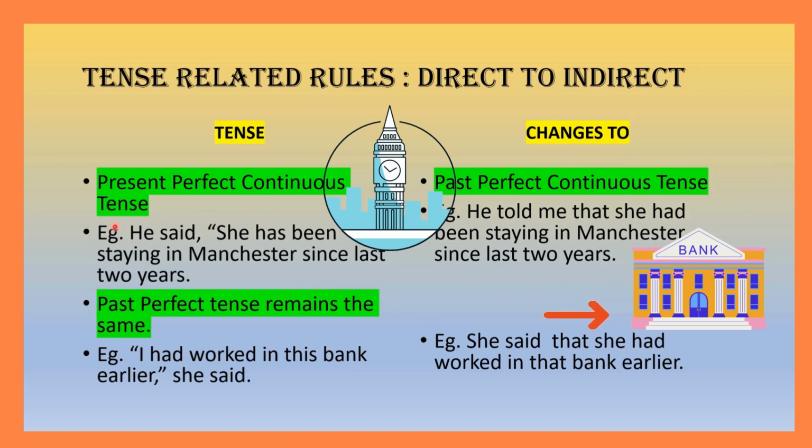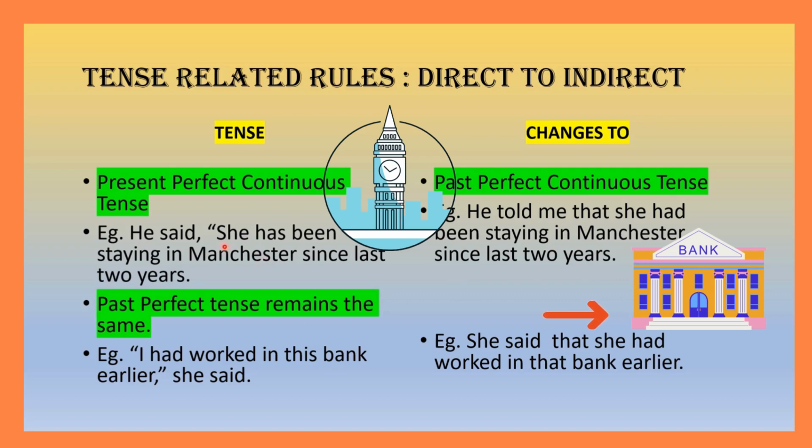Present perfect continuous tense changes to past perfect continuous tense. He said she has been staying in Manchester since last 2 years. Now it will change to he told me that she had been staying in Manchester since last 2 years. So in this way the changes take place. Has been becomes had been. And then most of the things remain the same.